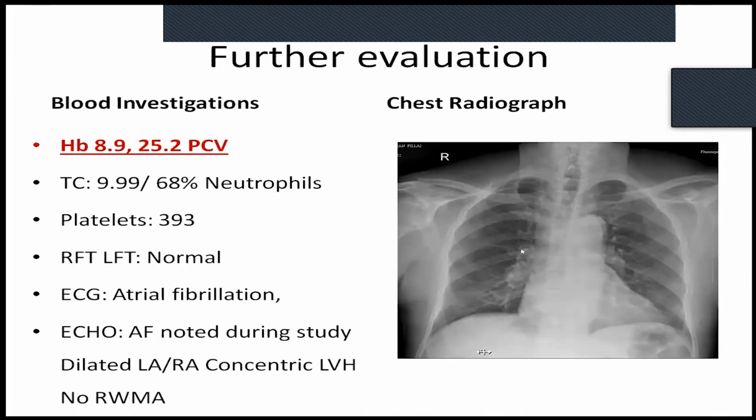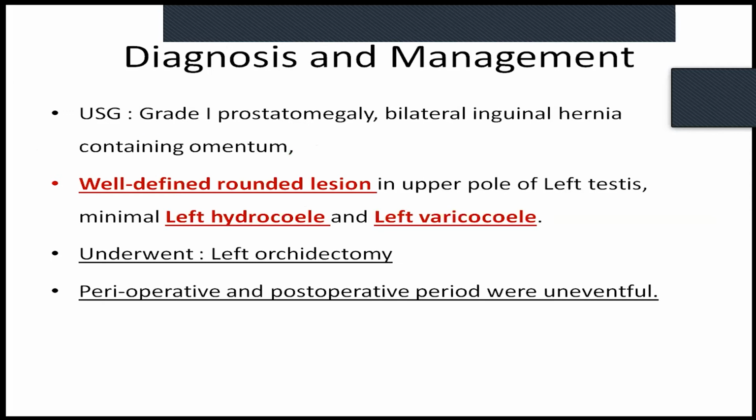As you can see in the X-ray, there was a fissural thickening with some prominent bronchovascular markings, but nothing to suggest pulmonary tuberculosis. He was anemic with Hb of 8.9 with 25.2 PCV. Other than that, his echo and other parameters were okay, acceptable. Ultrasound of abdomen as well as pelvis was done, which showed grade 1 prostatomegaly. It also showed a well-defined rounded lesion, left-sided hydrocele and left varicocele. The plan was to do left orchidectomy.